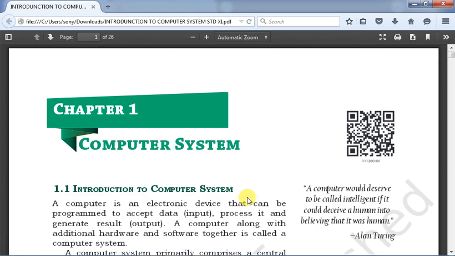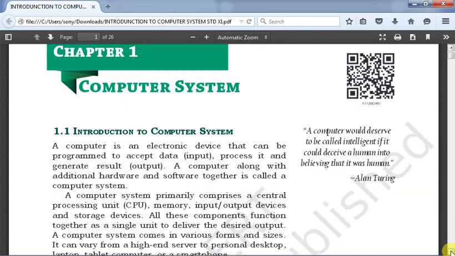Now see the computer system, what is actually the thing. This is purely based on NCERT content. You can also study by scanning this QR code given here, and you can reach the document straight away, the source of the website and all.